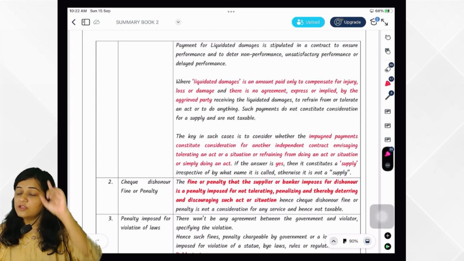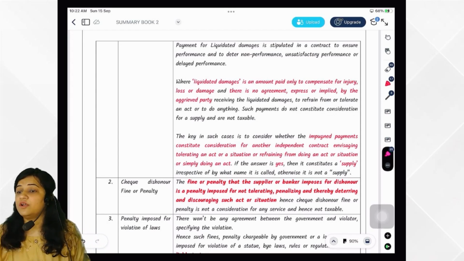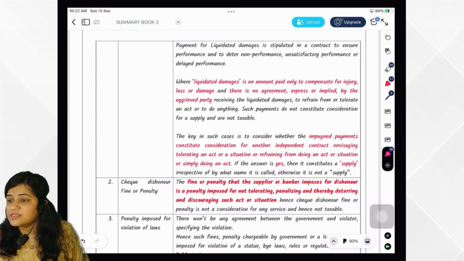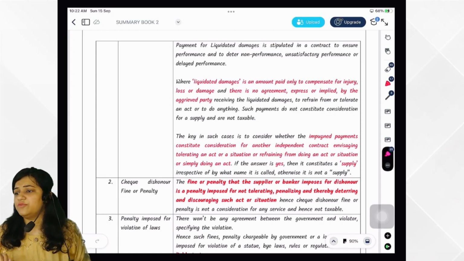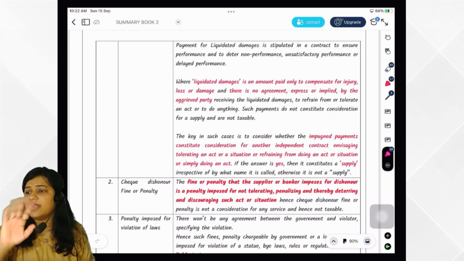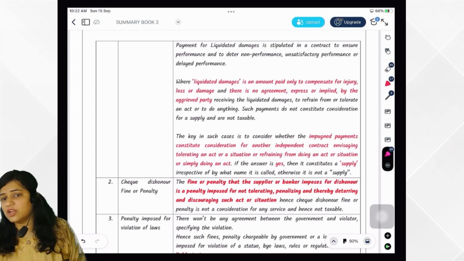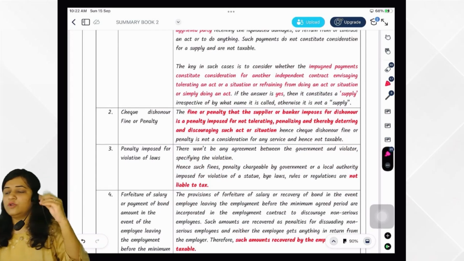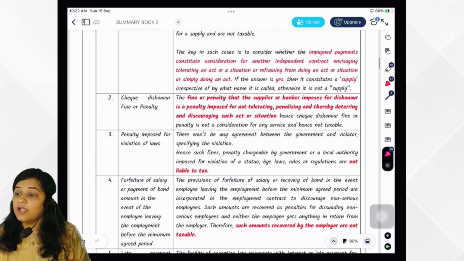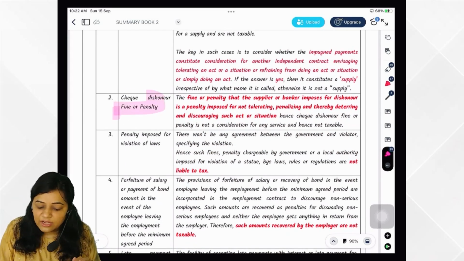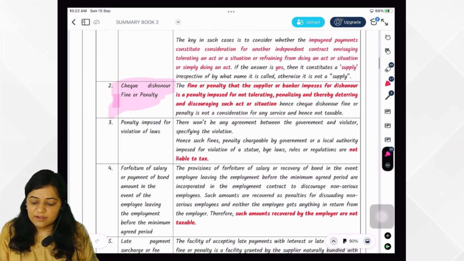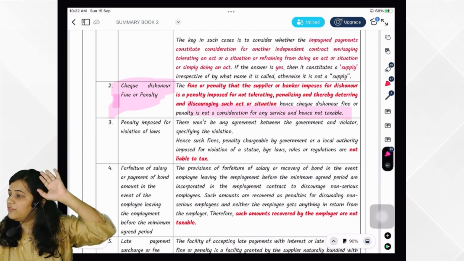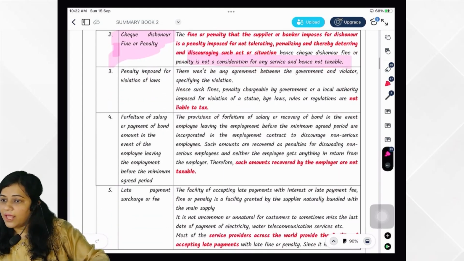You got it? So first, liquidated damages. What did the government say for liquidated damages? Ma'am, performance being the essence of the contract, he has not performed, so in that case we said it is not consideration, not supply. This is what we have to remember. Details we are not getting into; 2 days before only we have studied fully. Okay. Then check dishonor fine or penalty. What did government say? It is not consideration, not service, not taxable. You remember it well? Very good.